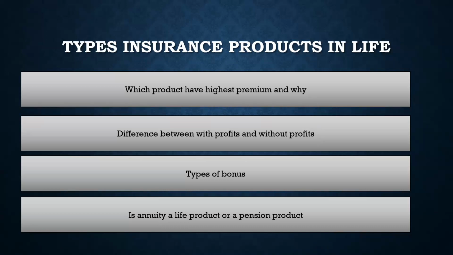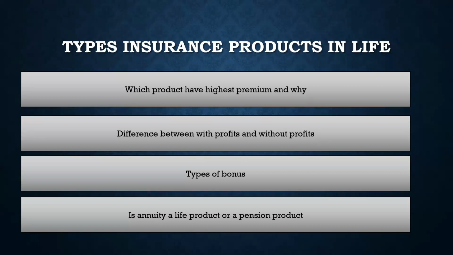That is why it is called with profit or participating product. And in without profit, the policyholder does not participate in the profit. The advantage for the insurer in without profit is because they take more risk, so the entire profit, 100% of the profit, belongs to the insurer or the shareholder. But in with profit, only 10% of the profit belongs to the insurer or the shareholder. Types of bonuses. Once again, as I mentioned in my last video, people have a tendency to mention compound, super compound, simple.